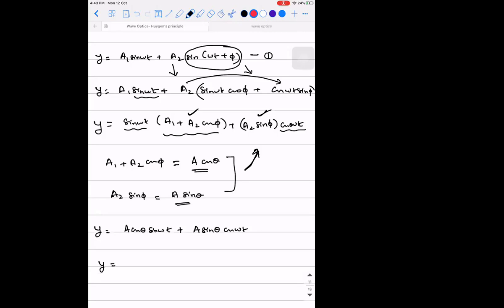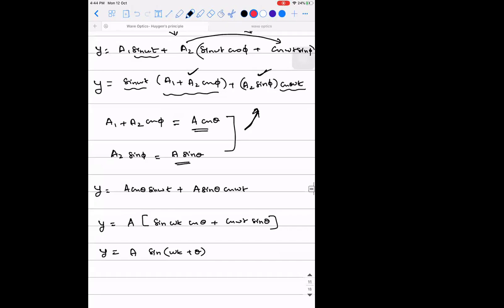So y will be equal to A into sine omega t cos theta plus cos omega t sin theta. Guys, tell me what is this? Sine of omega t plus theta. So the output wave also has been obtained in the form of sine. It will be easy for us to analyze it.